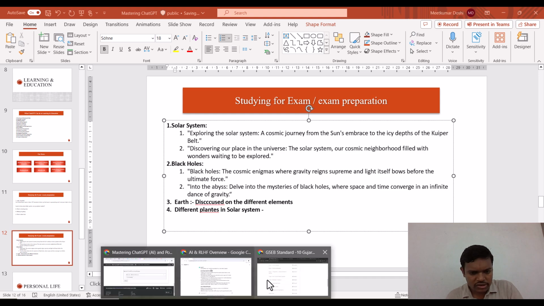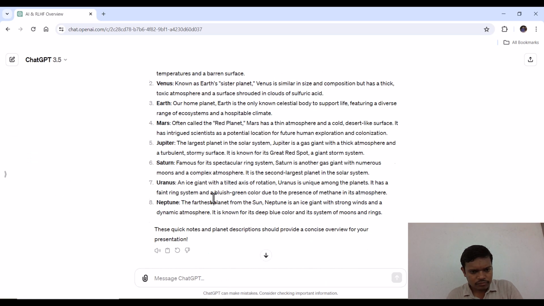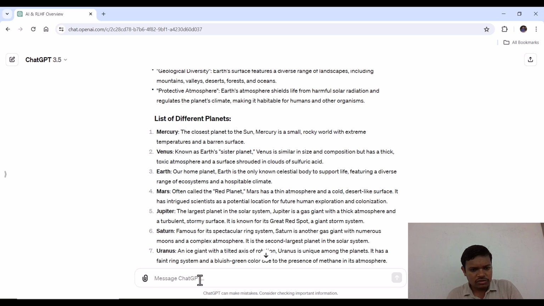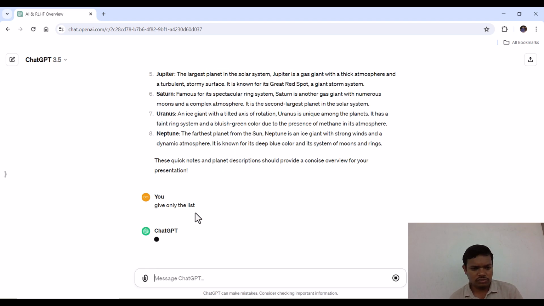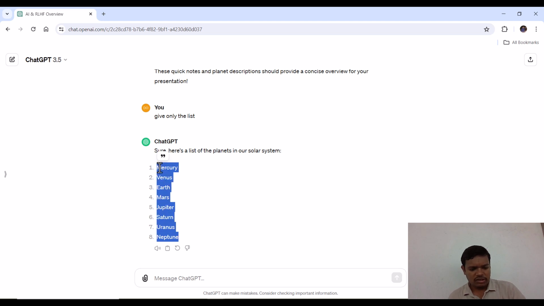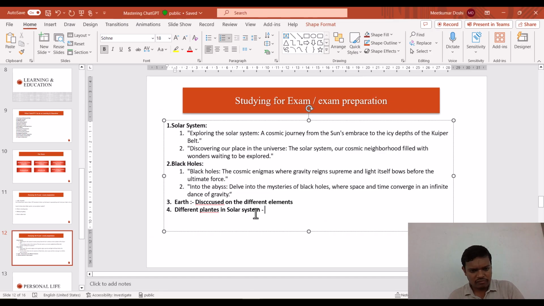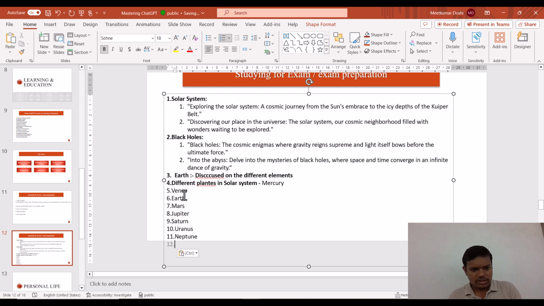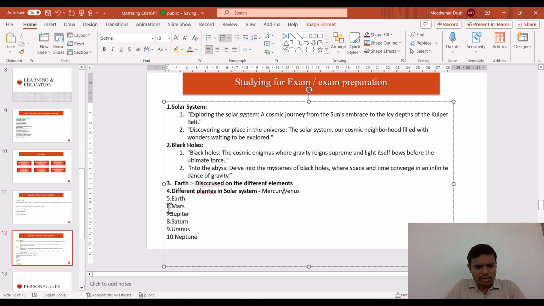We have the details as a list, but we don't require all these details, we only require the list. Okay, so give only the list. Now it is giving only the list, and then we can copy it and paste it. You can customize it as you require. I hope it is clear. I am doing all the changes.